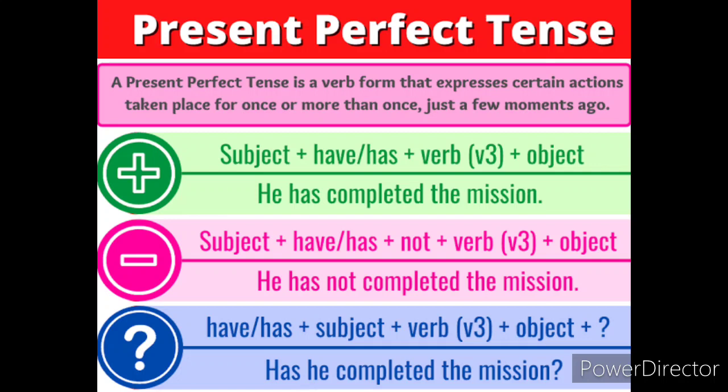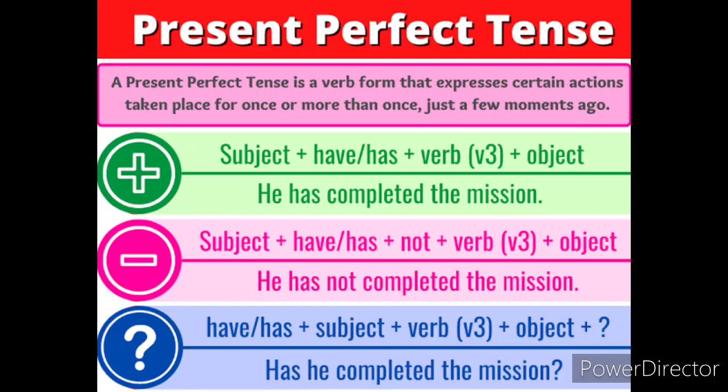If the subject is singular, we have to go for the has form of the verb. If the subject is plural, we have to go for the have form of the helping verb. The sentence here, children: He has completed the mission. Here he is the subject which is singular, so we have to go for has. Completed is the verb 3 form. The mission is the object here. So, he has completed the mission.